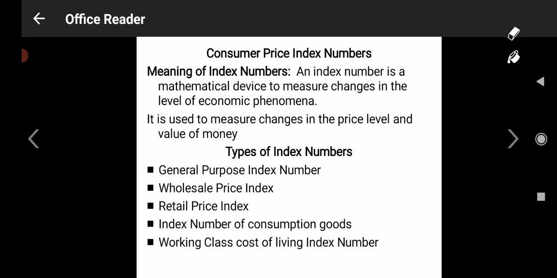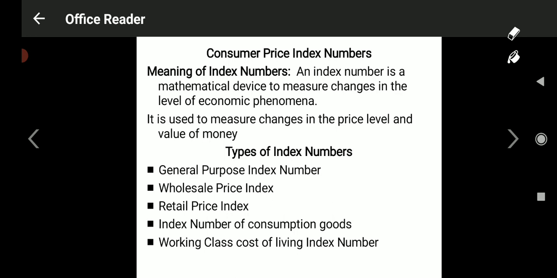There are various types of index numbers. We may calculate index numbers in different ways. It may be for a wholesale purpose, for a retail purpose, or general purpose, or an index only on consumption purpose, or else only on the basis of cost of living index purpose. We can calculate index numbers for different reasons, for different purposes. Look at the types.